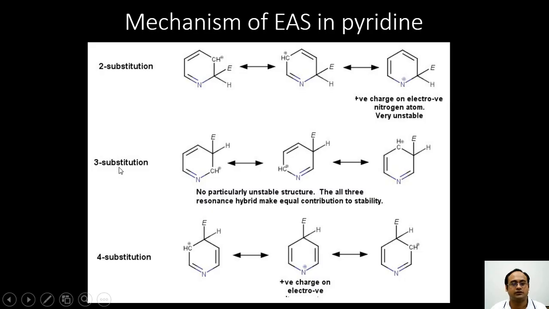If we consider the third position, we find that the positive charge is similarly delocalized within the ring, but none of the resonance structures has a positive charge on the nitrogen. So none of them is appreciably unstable. All of them contribute to the resonance hybrid, and therefore they stabilize the intermediate, leading to the formation of 3-substituted products. Similarly, if we consider the substitution at the fourth position, a positively charged nitrogen structure is possible, which will destabilize the intermediate, and thus substitution takes place only at the third position of the pyridine ring.